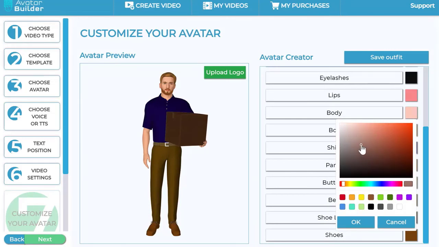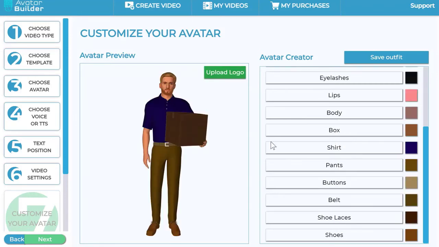I can do that too. Just make sure that it's not a completely different color like green or something. But you can change it to your heart's desire, basically. As you can see here, you can give him a slight tan. You can do whatever you want, as you can imagine.